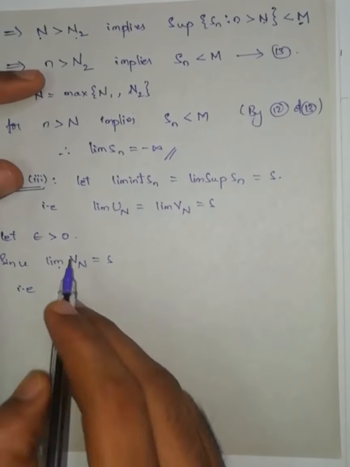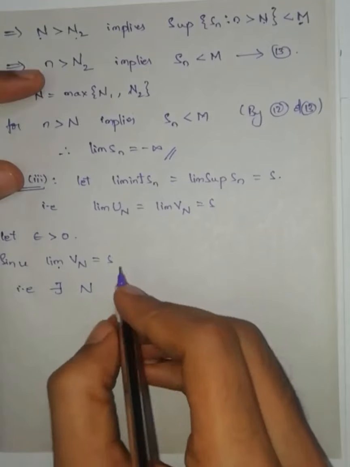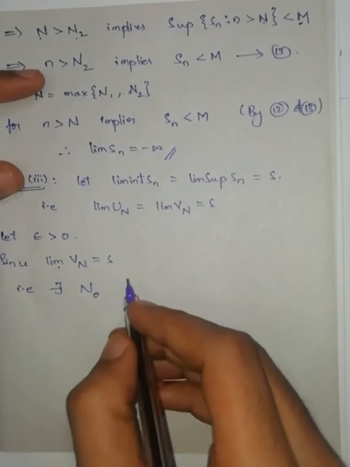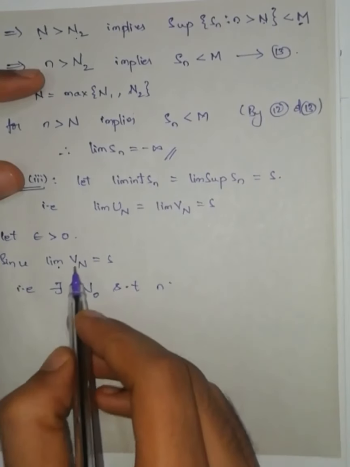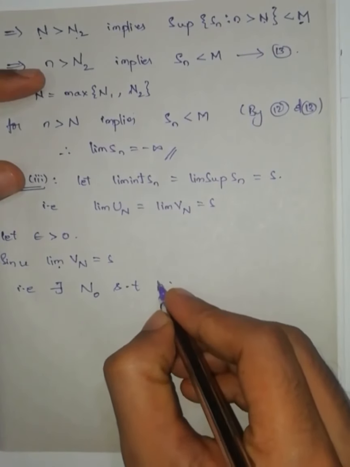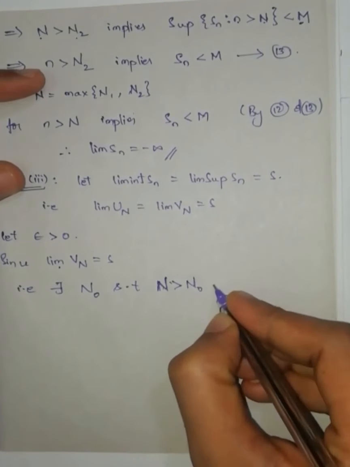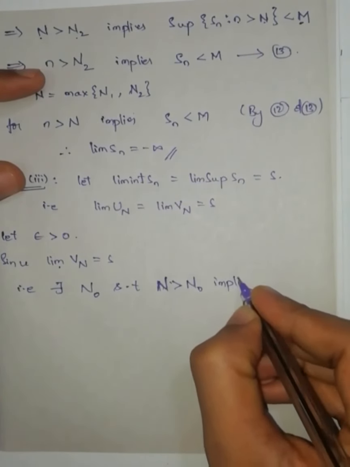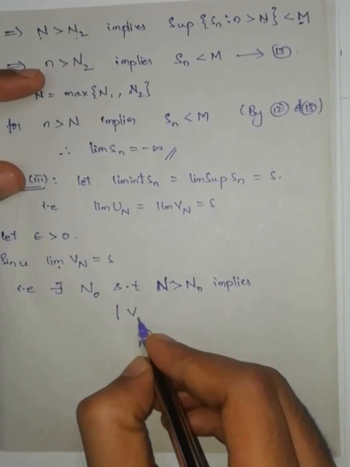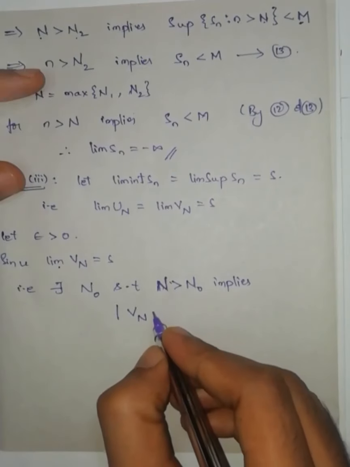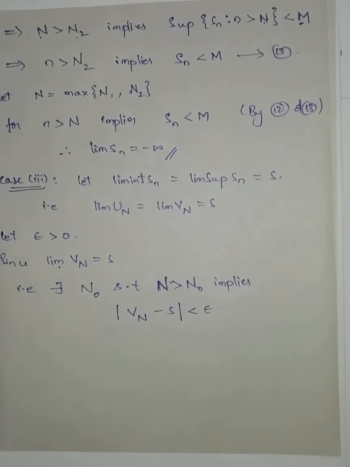For each epsilon greater than 0, there exists N naught such that capital N greater than capital N naught implies modulus of Vn minus S is less than epsilon.